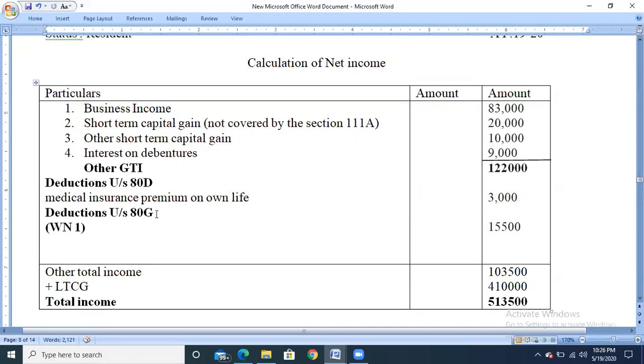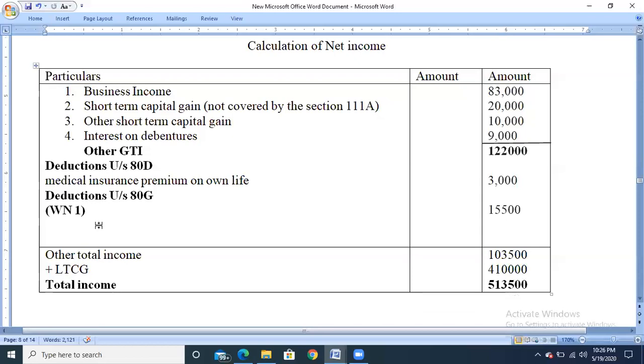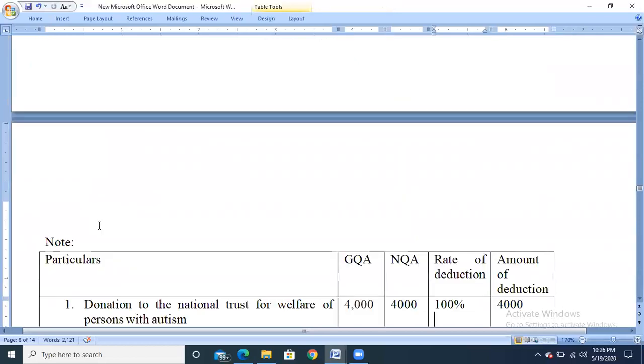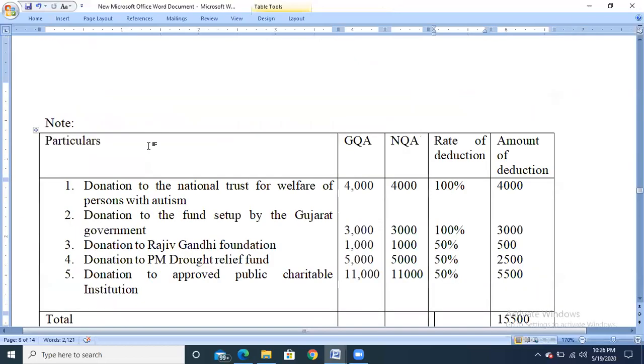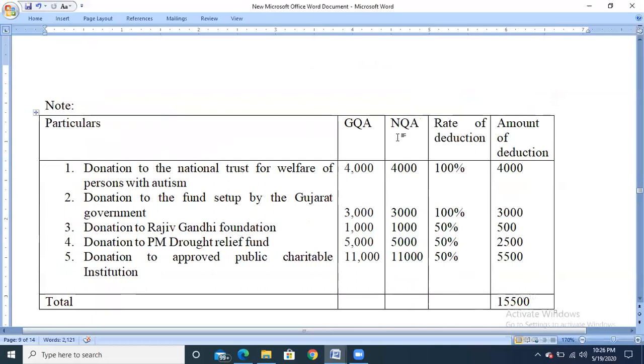So we need to calculate the deductions under section 80G. We have taken it as a working note. Let us see how to calculate the deduction amount under section 80G. First, take 5 columns: first one particulars, second gross qualifying amount, net qualifying amount, rate of deduction, amount of deduction. First one, donation to National Trust for Welfare of Persons with Autism, it is eligible